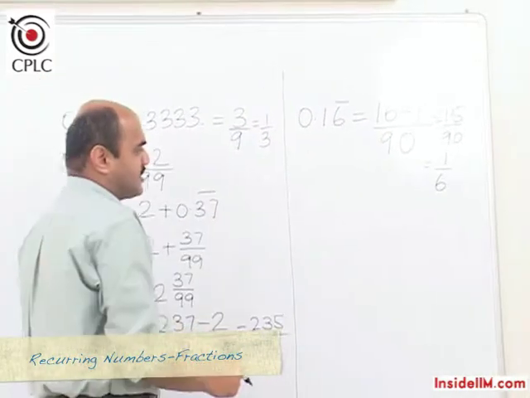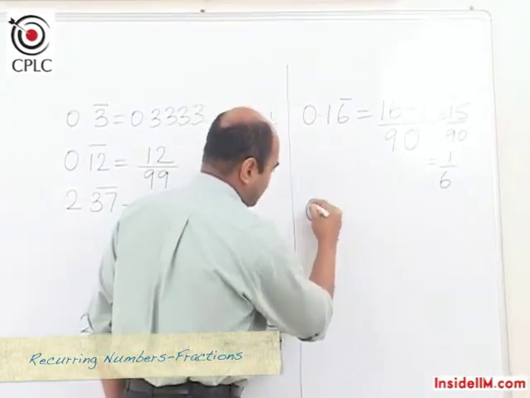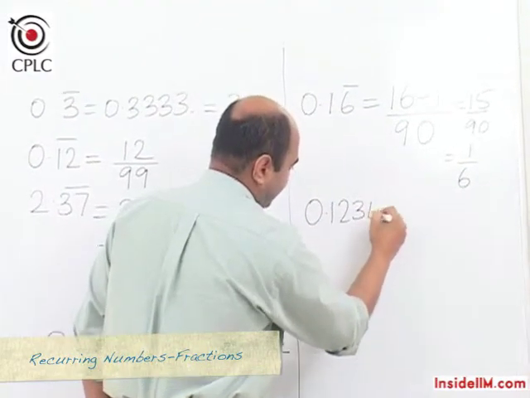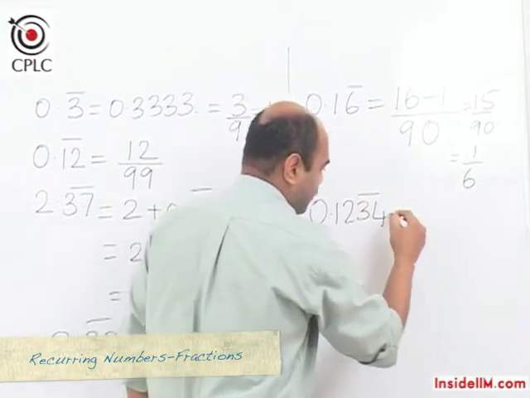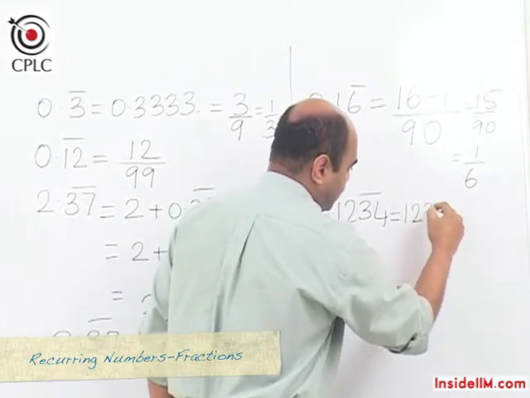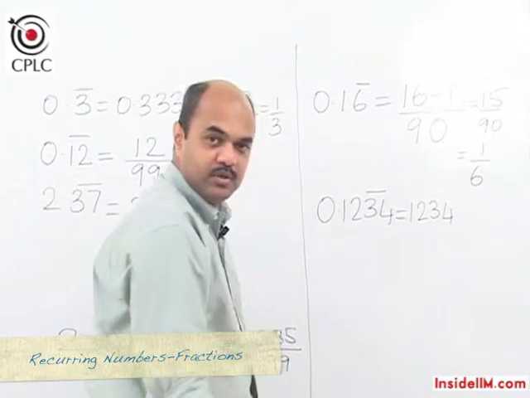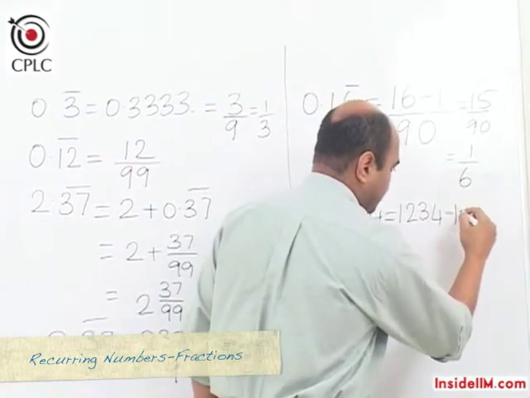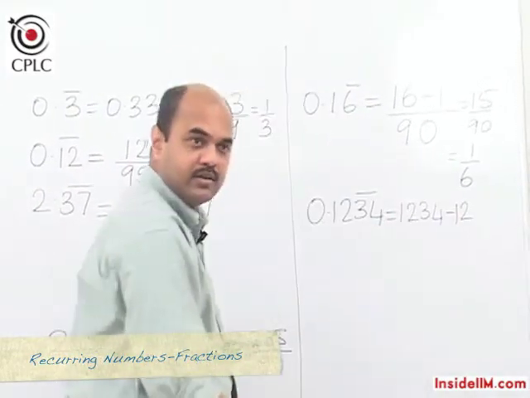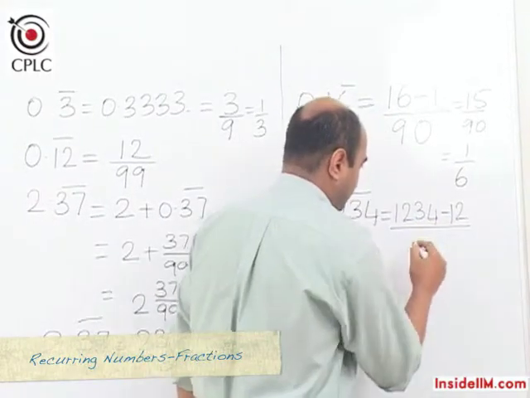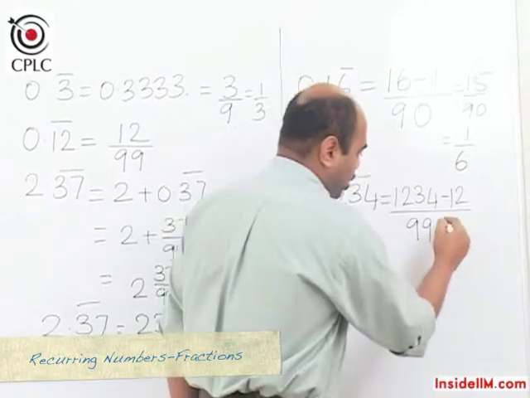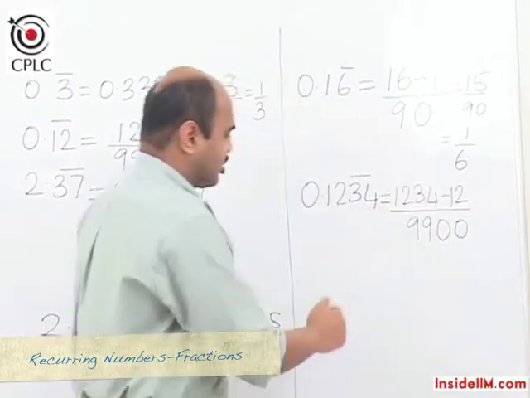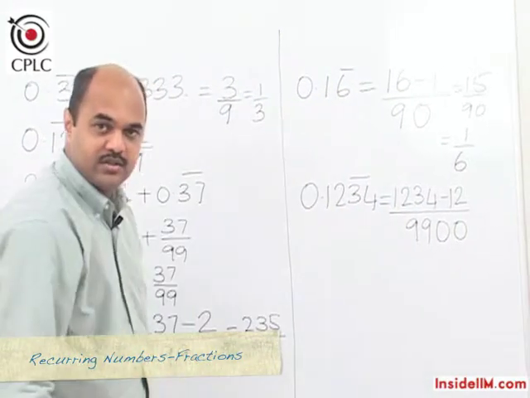If we take up more examples of this type, suppose we have 0.1234 where 34 is recurring. So following the same rule, we write down 1234 as the entire number, from which we subtract 12, which is the non-recurring part, and in the denominator we write down 2 nines corresponding to the 2 recurring digits, followed by 2 zeros which would be corresponding to the 2 non-recurring digits.